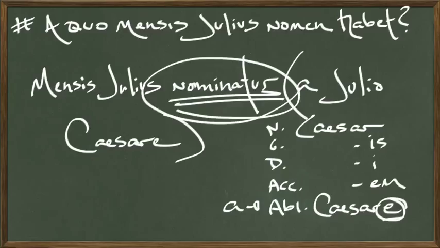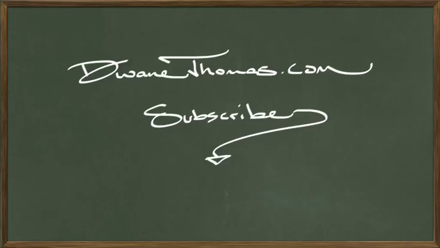Better Roman word order, we would put that verb at the end. Mensis Julius a Julio Caesare nominator. Okay, I hope that helped.